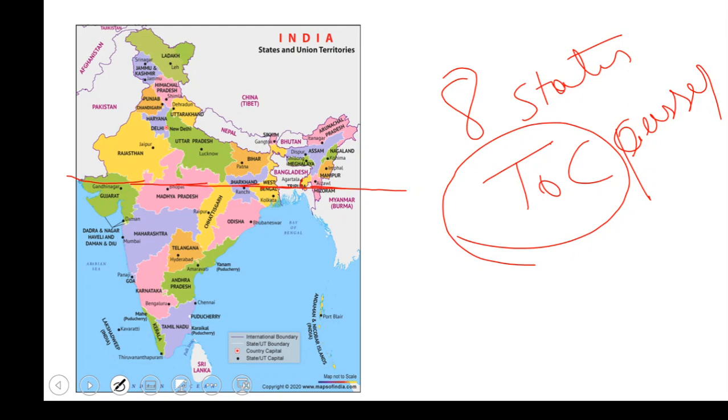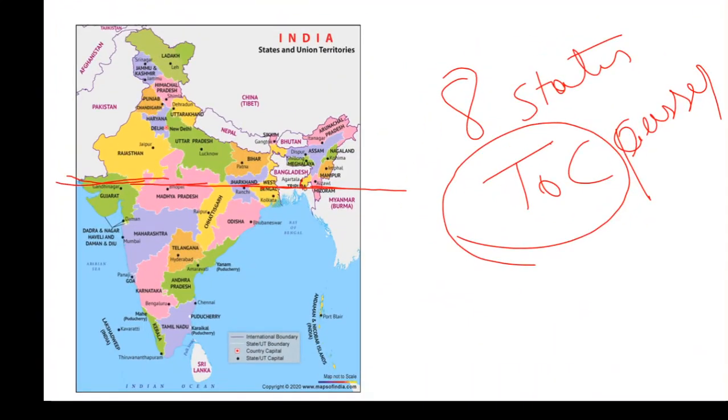Okay, please remember this point. This becomes very important. In some exams, like some previous year questions, it was asked through how many states the Tropic of Cancer passes, or through how many states the standard meridian passes. So this will be one of the questions. Please make a note of it.